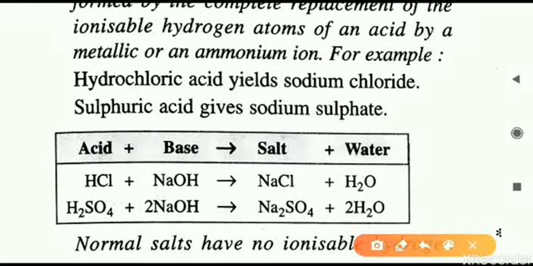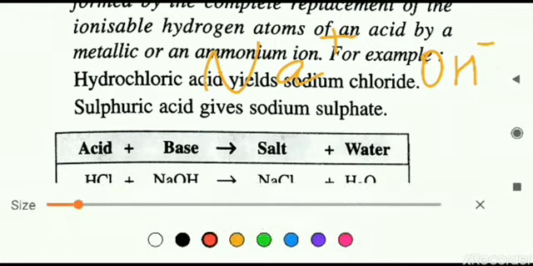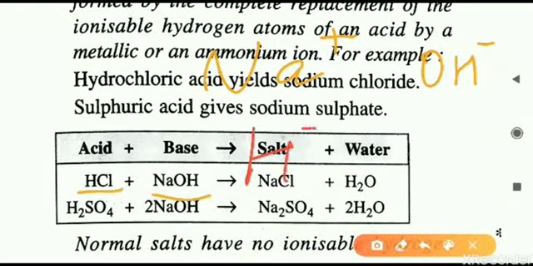How it is forming, let us understand now. We will get a clear understanding of the definition. NaOH is divided into two parts when it is put in solution, so we get Na plus and OH minus. On the other side, the acid is also broken into two parts. It ionizes into H plus and Cl minus.